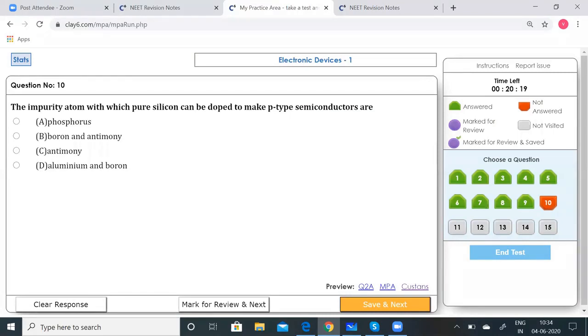Then coming to the 10th one. The impurity atoms with which pure silicon can be doped to make p-type semiconductors are phosphorus, boron and antimony, antimony and aluminum, and aluminum and boron. Now p-type dopants are trivalent. So obviously aluminum and boron have valence electrons of 3. So obviously that should be the correct option.